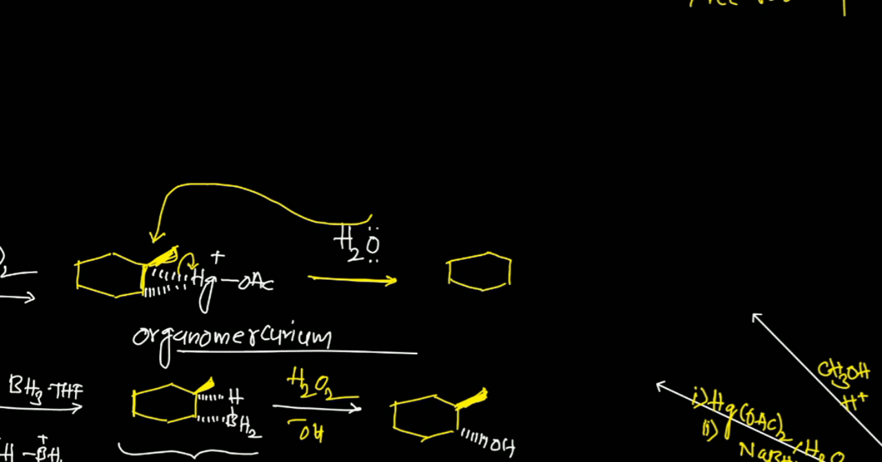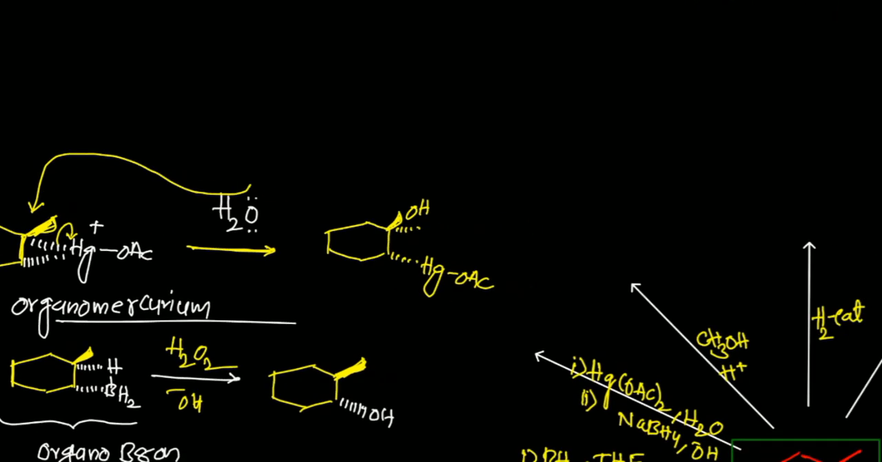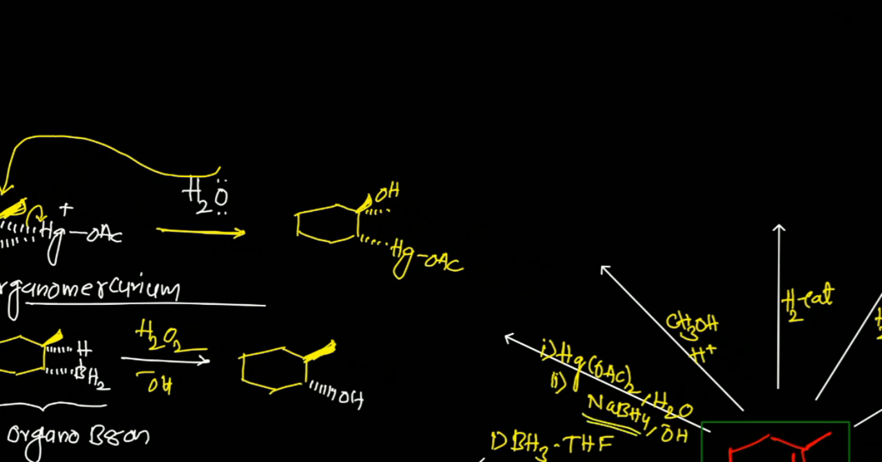This is the actual difference. Water will come like this, OH will be here, this will be your methyl group, and here will be your mercury, suppose. Now that C-Hg bond, the carbon-mercury bond, will be converted to C-H. It will be done with the help of sodium borohydride. That is why the reagent is NaBH4.